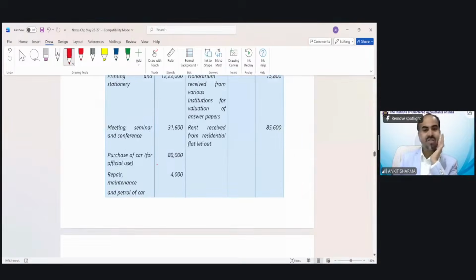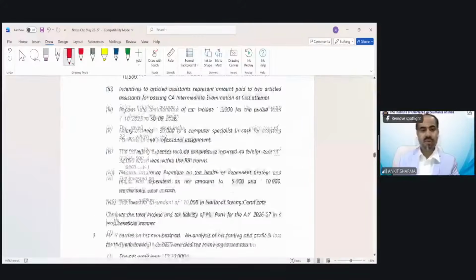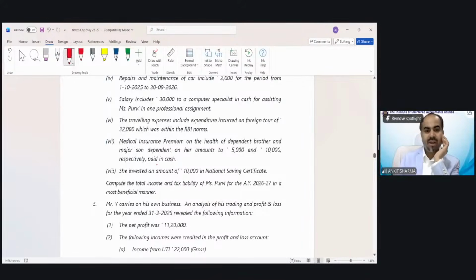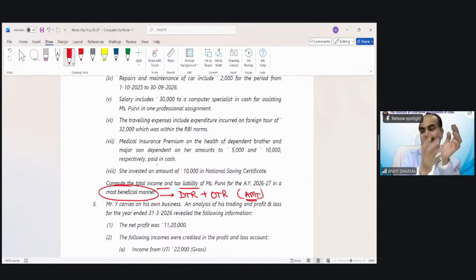We have to see what is the requirement of the question. Compute the income tax liability in the most beneficial manner. That means you have to apply the default tax regime as well as the optional tax regime. And maybe if AMT applies, then you have to see the AMT also. Only in that situation you would be able to calculate the tax in the most beneficial manner.